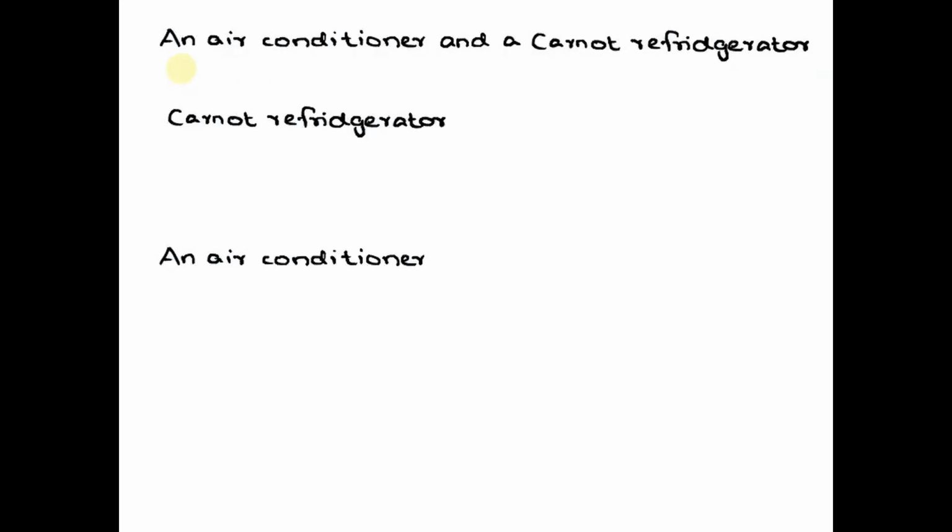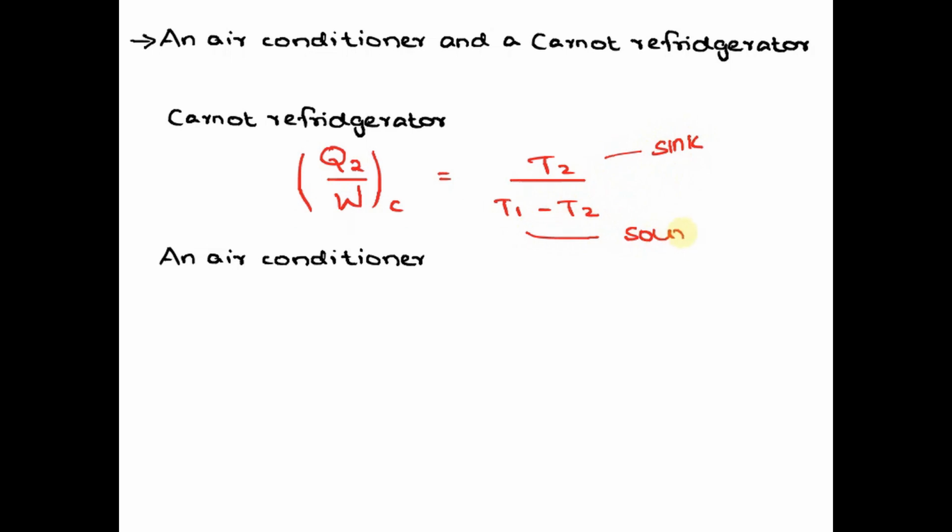Hi students, in this question, an air conditioner and a Carnot refrigerator are given. For this Carnot refrigerator, its ratio of heat loss Q2 divided by work done W will be equal to T2 divided by T1 minus T2, where T2 corresponds to the temperature of the sink, while T1 corresponds to the temperature of the source. Let this be equation number 1.